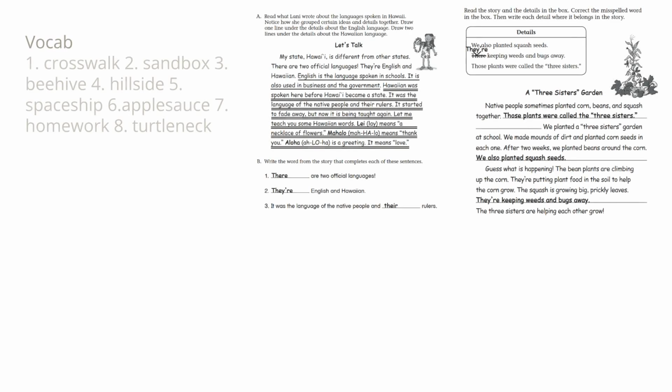This last page gives some answers and reminders. For the compound words, check that you wrote words like crosswalk, sandbox, beehive, hillside, spaceship, applesauce, homework, and turtleneck. Also review the organization answers from the earlier page. Make sure your details are placed where they make sense.